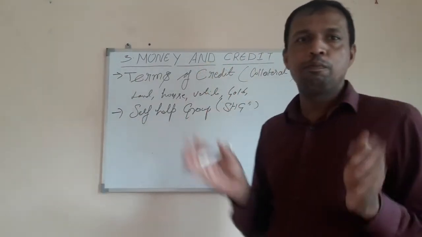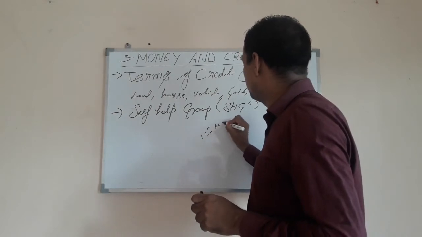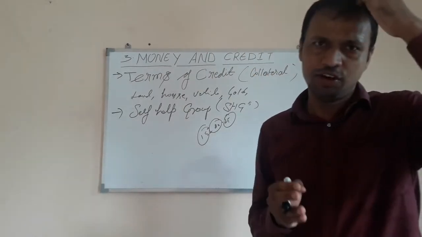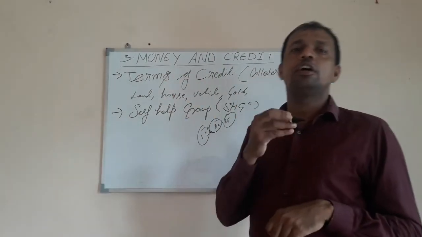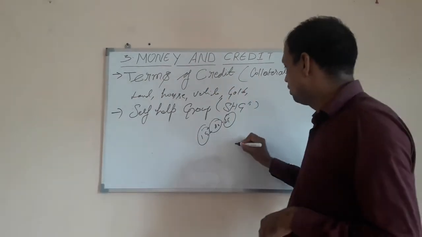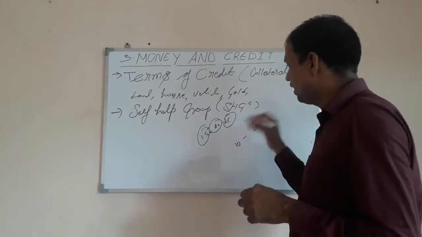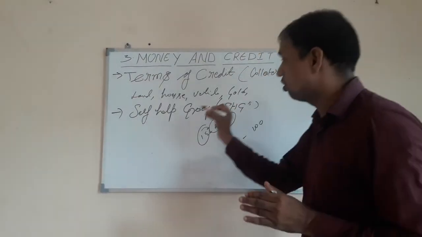A group of people, women especially, from 15 to maximum 20 or 25, like this, they come together. They start donating among themselves from 10 to 100 rupees, and they collect it and open a bank account in the name of the organization.